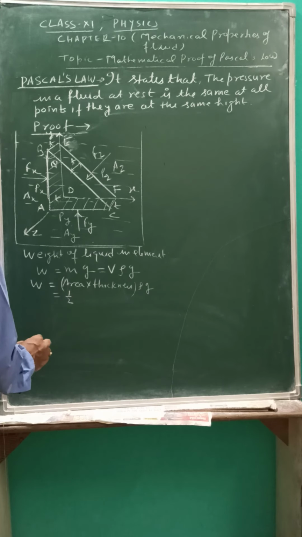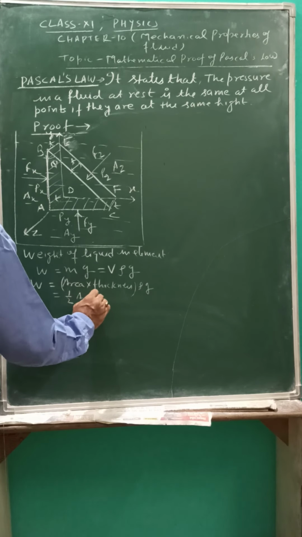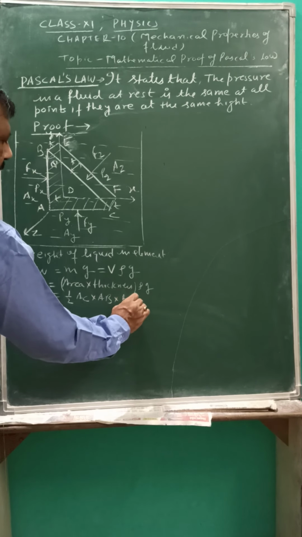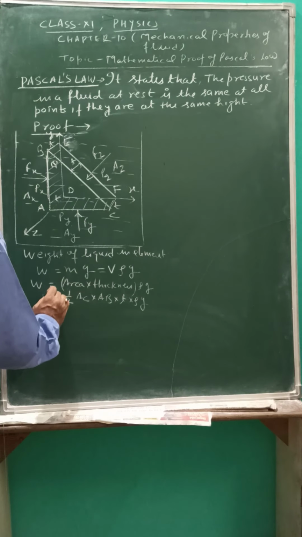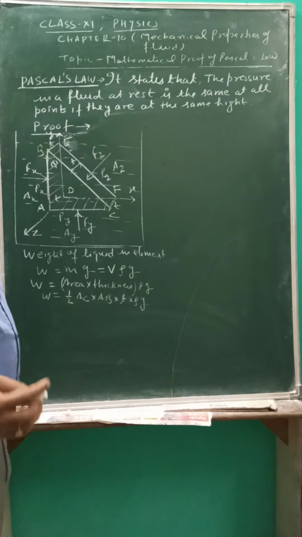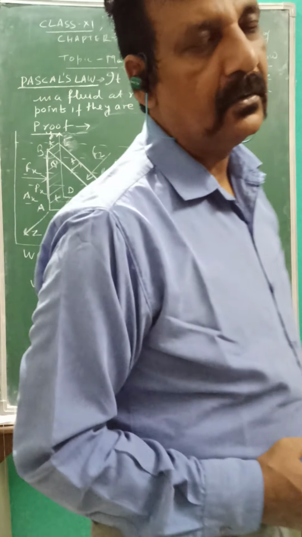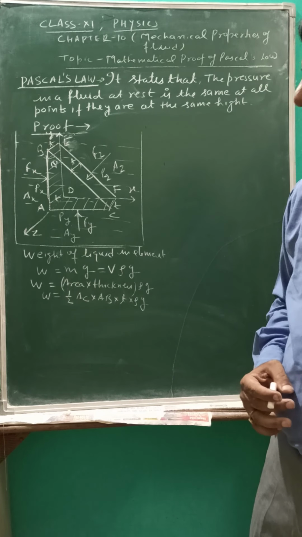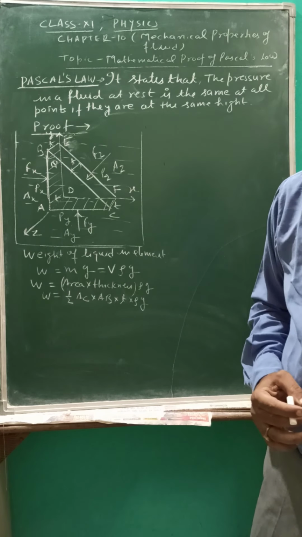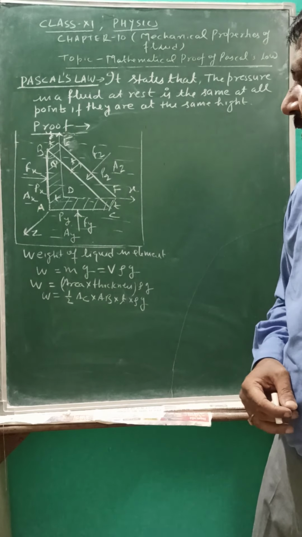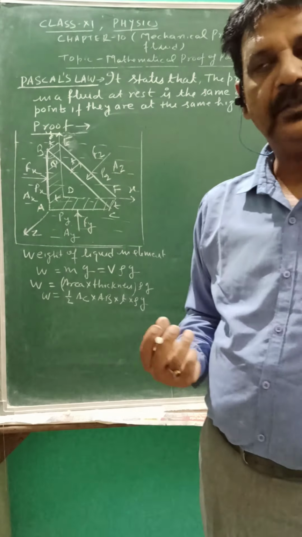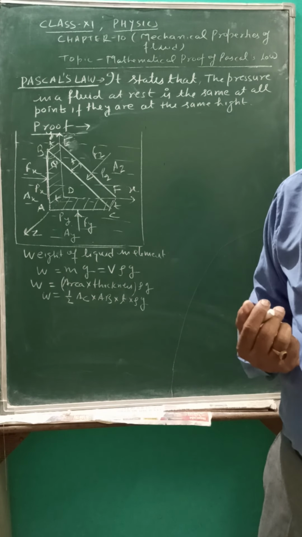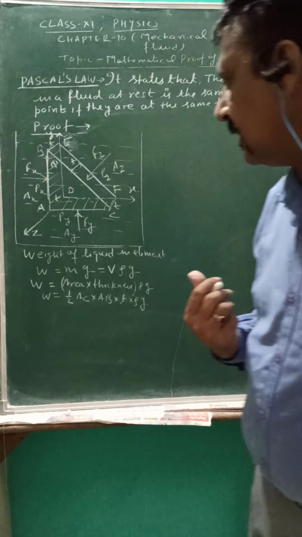Half, base is AC, altitude that is AB, thickness is T, into rho G, and this is W. But the prismatic element is very small, so we can ignore this weight in this derivation. But we have calculated it, so you know how to find the weight of any volume, but we will not consider the weight in this derivation.